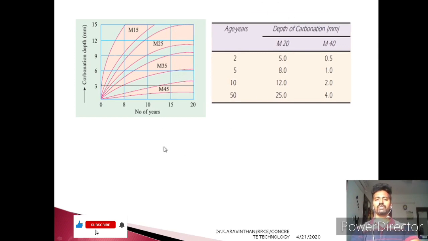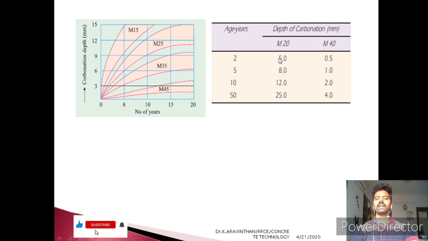This is a table which gives age in years, and this gives larger data than the graph. From 2 to 50 years, you can see the difference between M20 and M40 grade concrete. At the age of 2 years, M20 grade concrete has 5 mm of depth of carbonation, and M40 grade has 0.5 mm.